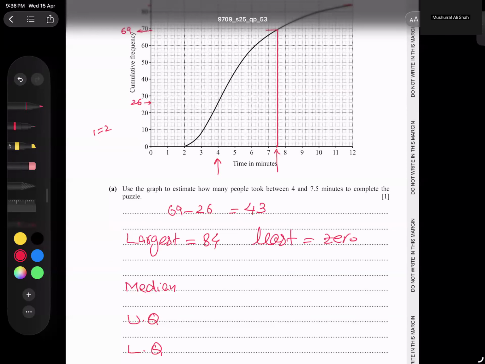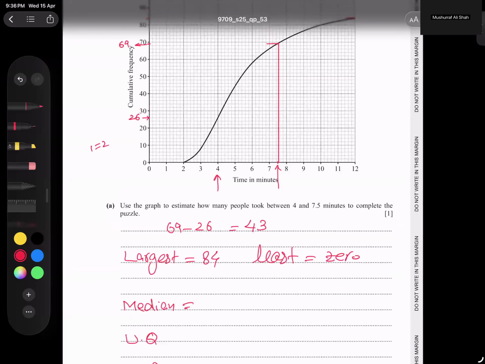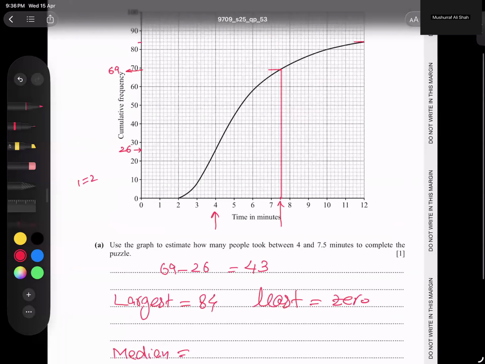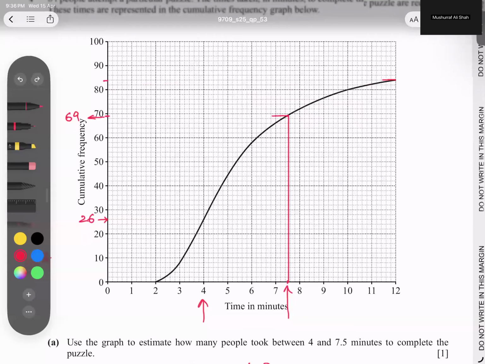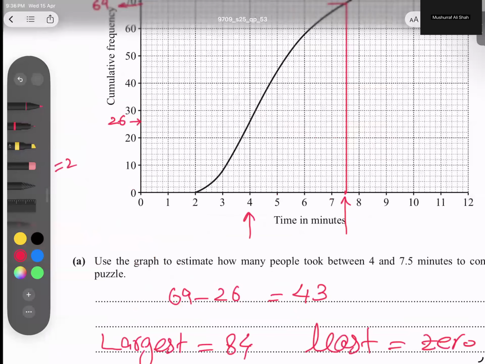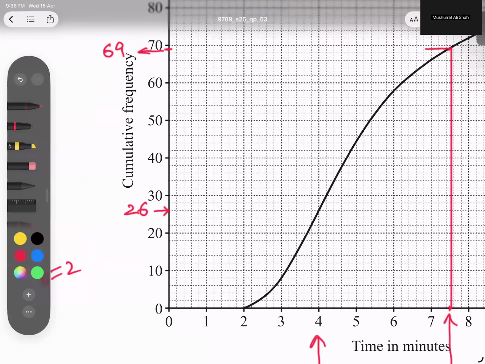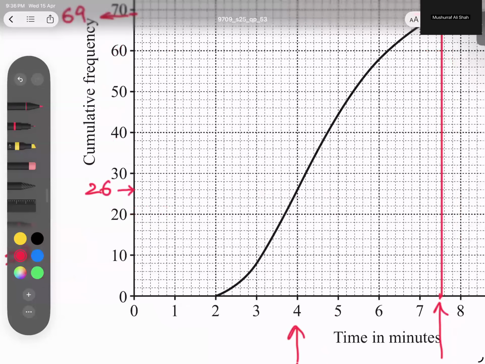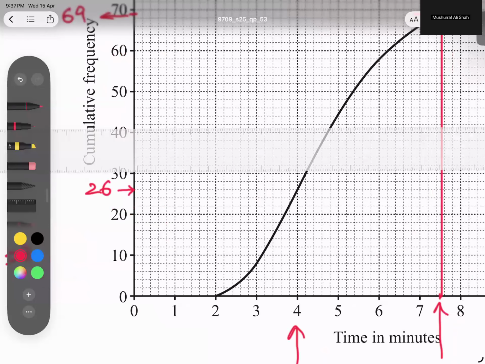Now median, what is the formula of median? Half of the 84, because this ending point is 84. So when I have 84, I get 42, but is 42 the answer? Not at all. We have to take the number 42 and go on the x-axis. So look at students, I take a scale from 42, coming and meeting here at this point, and then rotate.